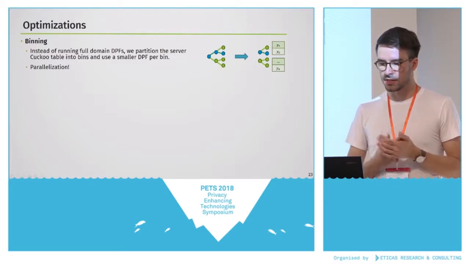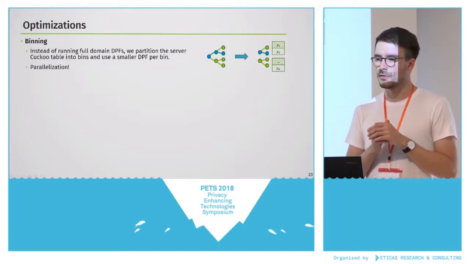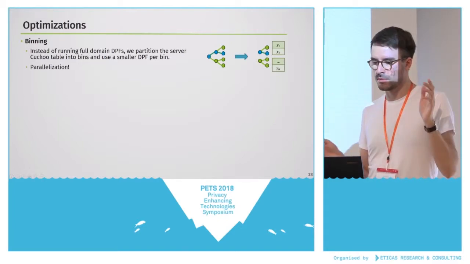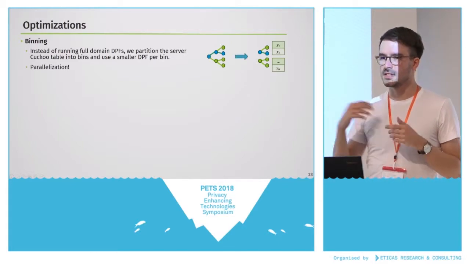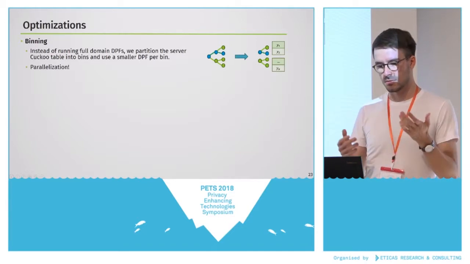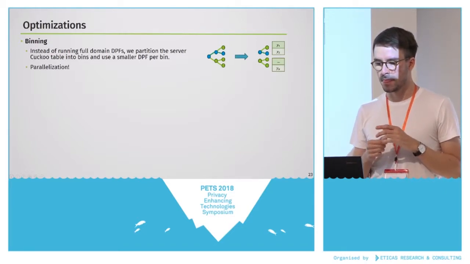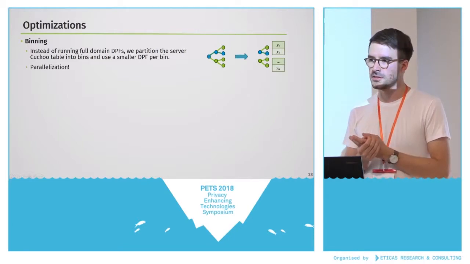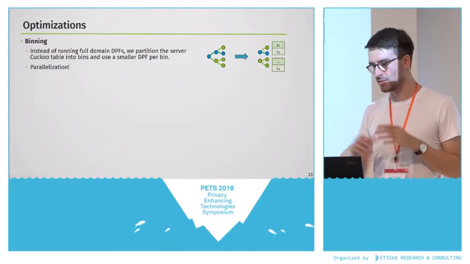In order to make this thing fly, we needed to optimize the algorithms and the implementation a bit. One trick that we use is binning. So instead of running this distributed point function on the entire domain of the cuckoo table, we basically split it up in small bins and run separate DPFs on these smaller bins. And this we can do because the elements are basically distributed uniformly at random. This also allows for parallelization, so you can ideally parallelize this on as many cores as you like and as many bins as you have.